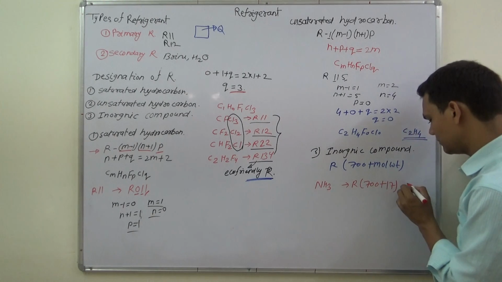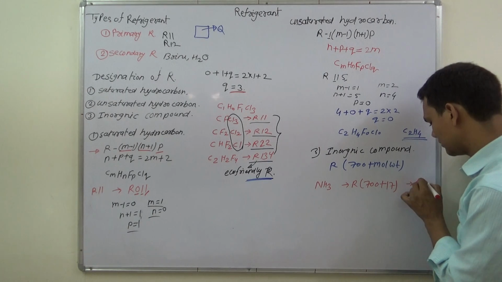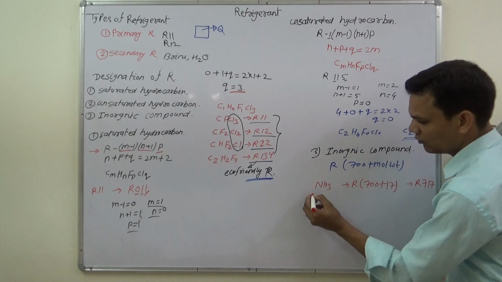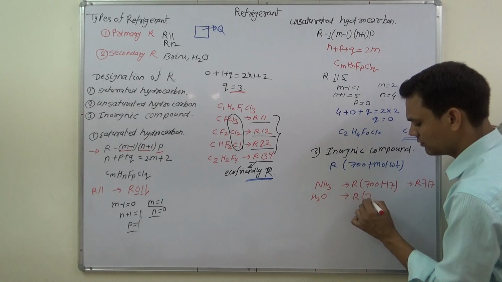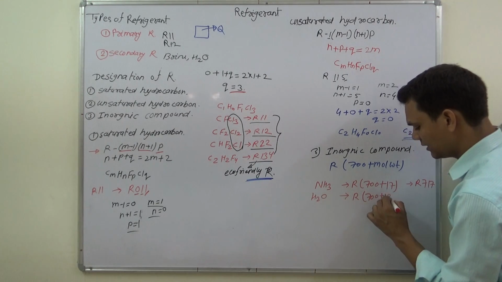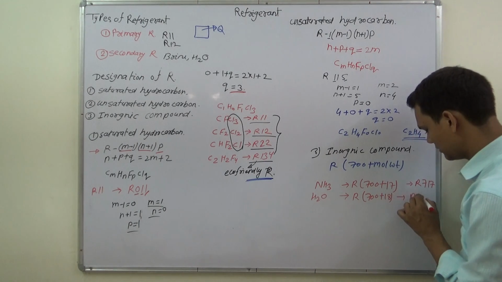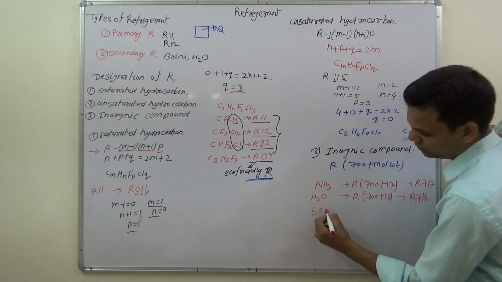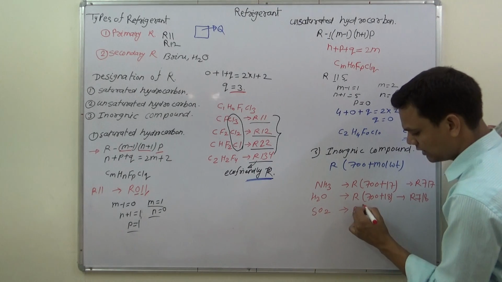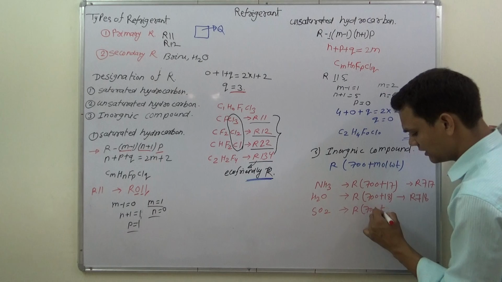So this will be R 717. For H2O, R 700 plus 18, R 718. SO2, R 700 plus 64, R 764.